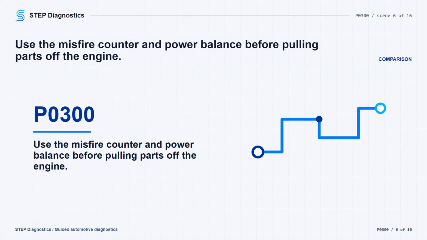If no related fault is set, watch the cylinder 1 to 8 current misfire counter. The desired result at this point is that it does not increment. If it is incrementing, move into the deeper testing path. If it is not incrementing, enable cylinder power balance and compare how the engine speed or engine sound changes when each fuel injector is turned off. Each cylinder should affect the engine the same way. If one or more cylinders does not respond like the others, move into testing. If they all respond the same, check the cylinder 1 to 8 current misfire counter again and confirm it still